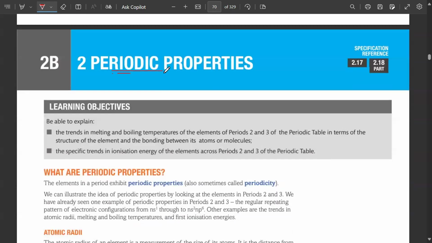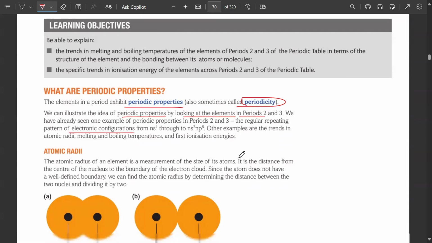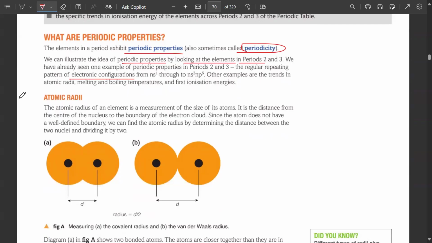Periodic properties. What are periodic properties? The elements in a period exhibit periodic properties, also known as periodicity. We can illustrate the idea of periodic properties by looking at the elements in period 2 and 3. And we have already seen one example of periodic properties, a regular repeating pattern of electronic configuration. अब हम बाकी trends की बात करेंगे, such as number 1, atomic radii.